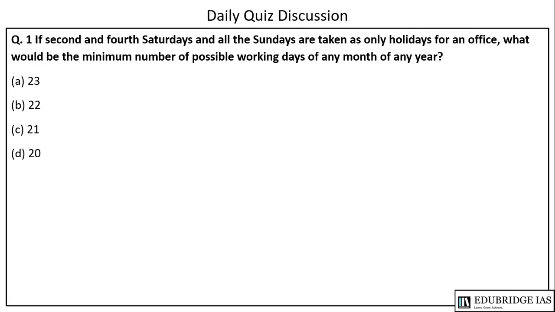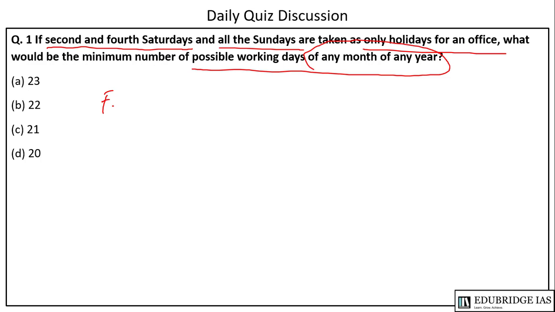The first question says there are only second and fourth Saturdays and all Sundays as holidays in an office. What would be the minimum number of possible working days of any month of the year? So, what will be the number of minimum days in any month? That is February, and that will be 28.